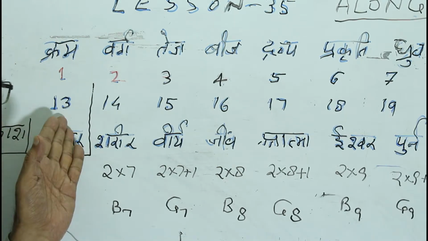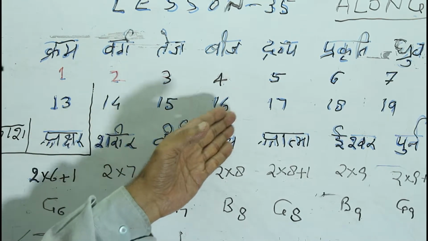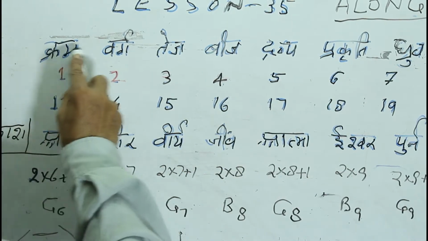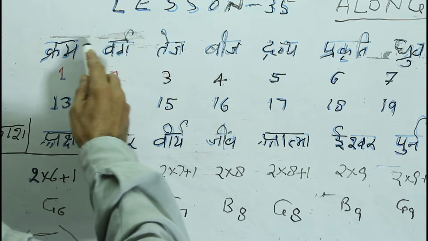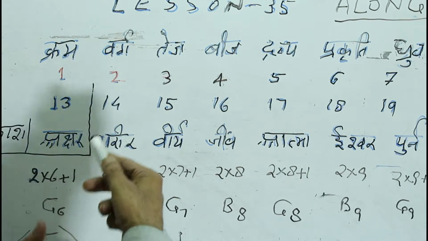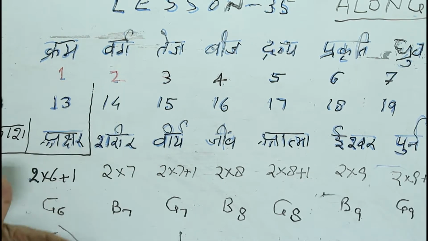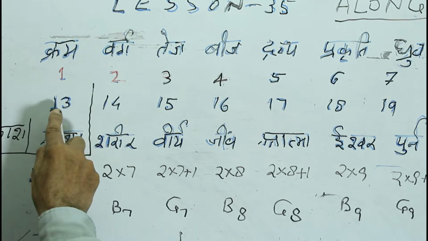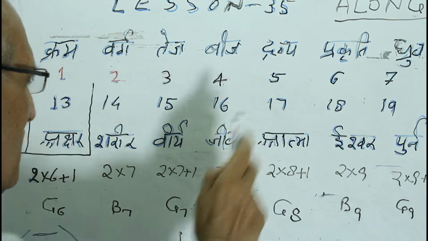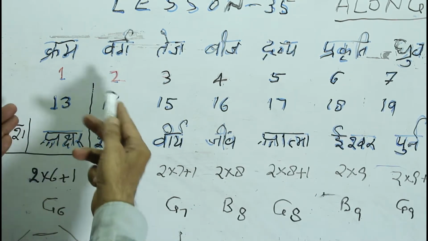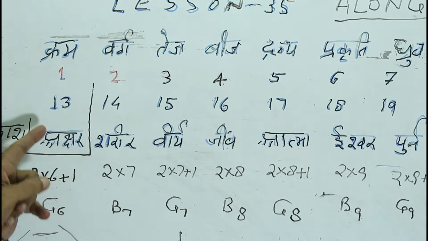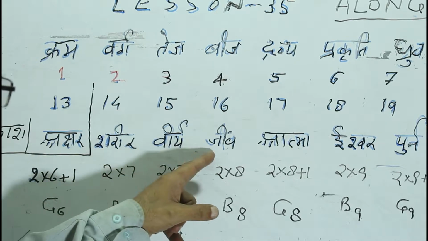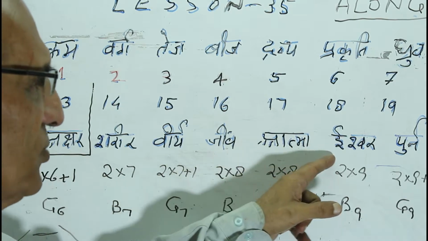Now these values 13 to 19 have this one range of formulations, but there will be many other ranges of formulations which will be accepting the values 13 to 19. Illustratively, another such range is Akshar, Sharir, Virya, Jeev, Atma, Ishwar and Pundra.